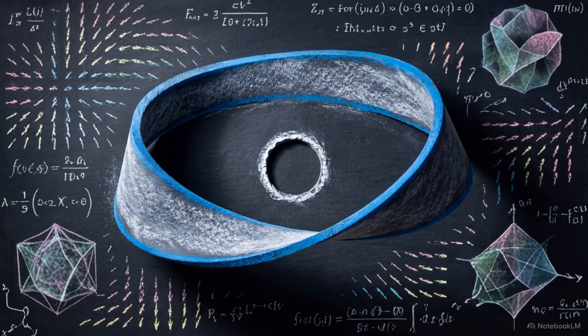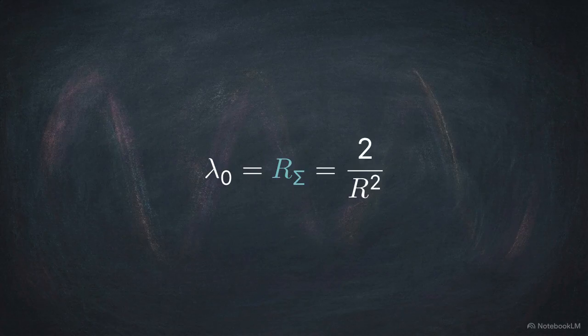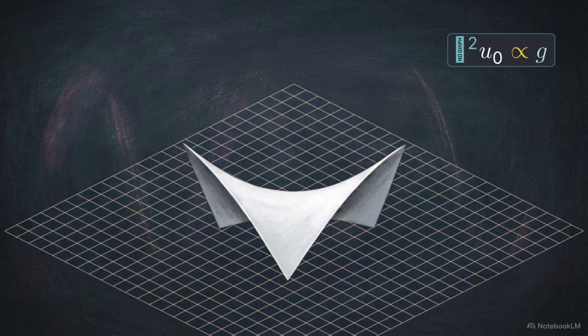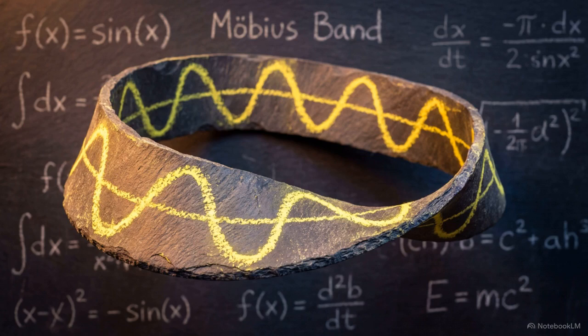By mathematically excising the singularity and utilizing the geodesic nature of the boundaries, we have established an absolute spectral floor. The upper and lower bounds have met. The ground eigenvalue is precisely 2 over r squared, which is exactly equal to the surface scalar curvature. For these bounds to meet at an exact equality, the Hessian of the eigenfunction must be perfectly proportional to the surface's metric tensor at every point. Our test function, sine of y over r, satisfies this Hessian condition. The way the function curves across the band perfectly matches the way the manifold itself is curved.